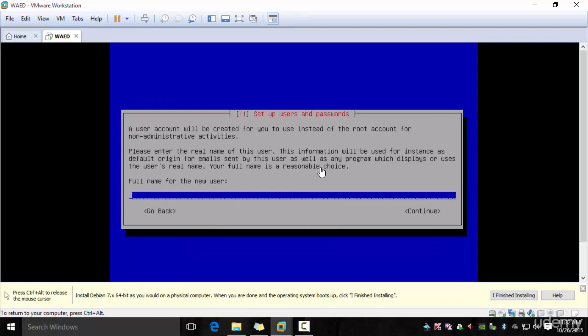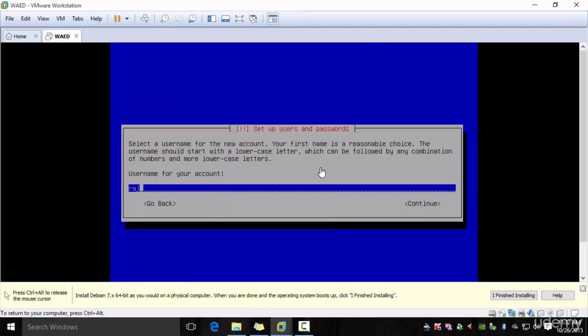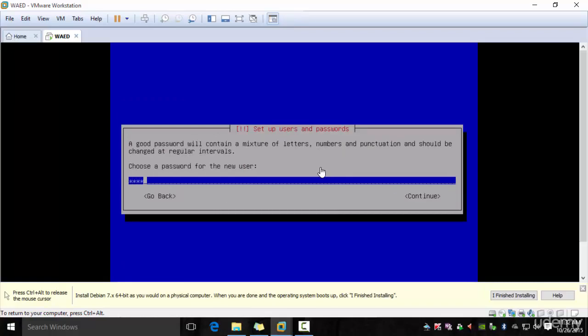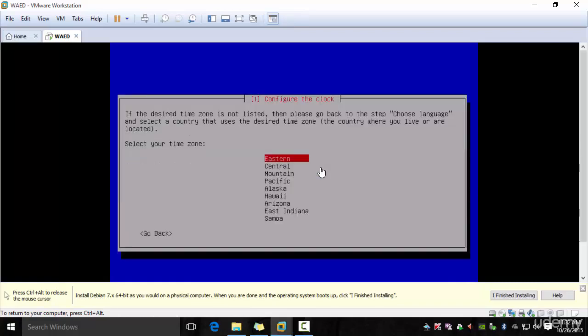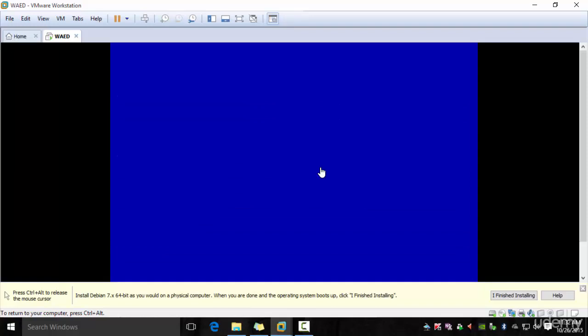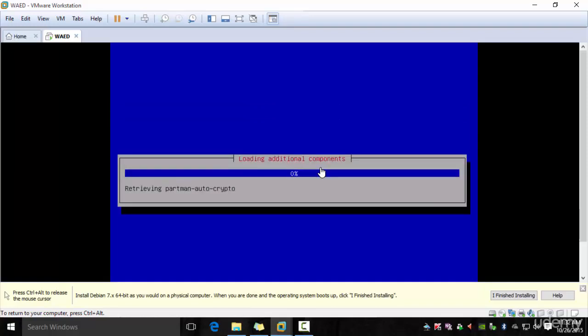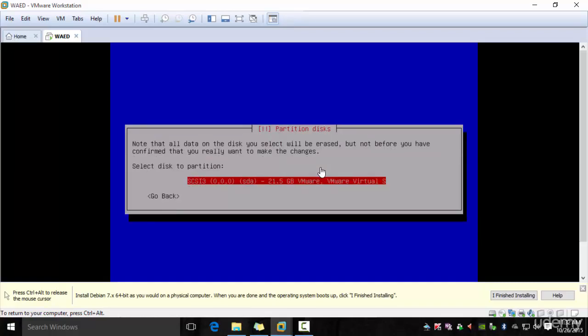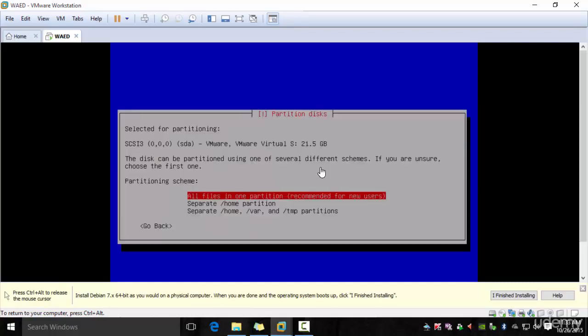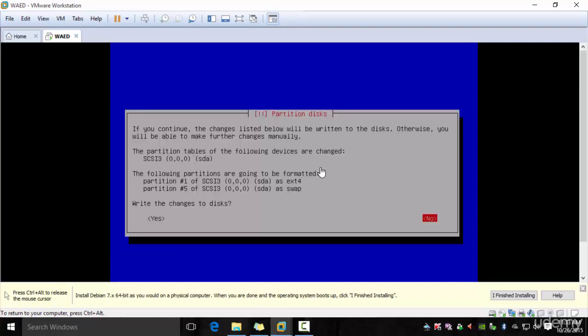And then enter a new user, and this can be any user of your choice, and also select a password for that user. I'm in Central Time Zone. And use guided and say all files in one partition, and then you can finish the installation.